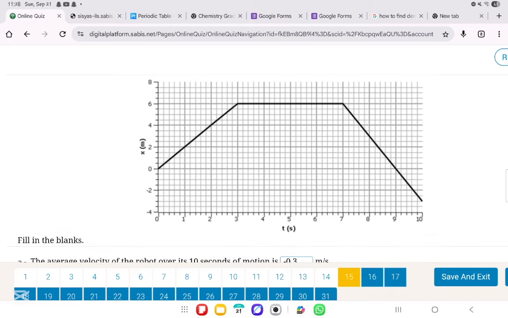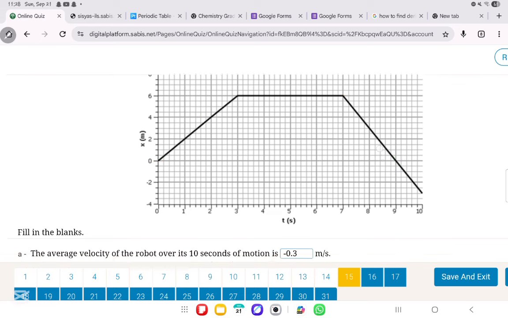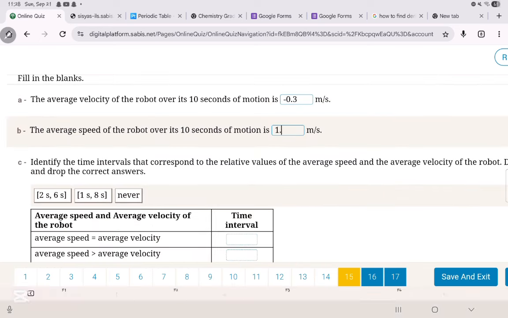Now we need to calculate the distance traveled. So let us calculate from 0 to 6, that's 6 meters. Then here it doesn't travel any distance, it stays constant. Then from 6 to minus 3, this is 9 meters. So the total distance traveled was 9 plus 6, which is 15, over the total time, which is 10. And this will give us an average speed of 1.5 meters per second.